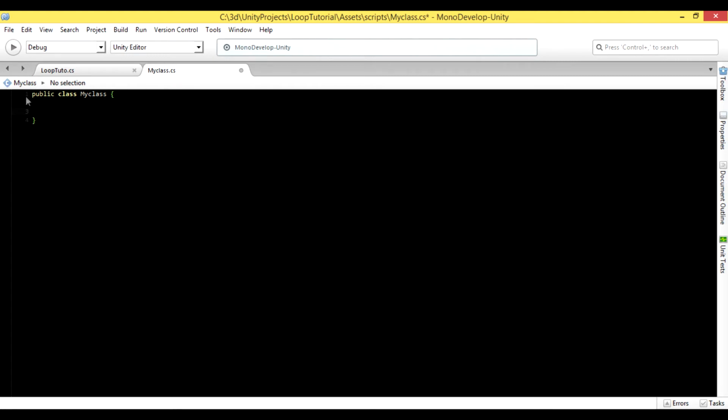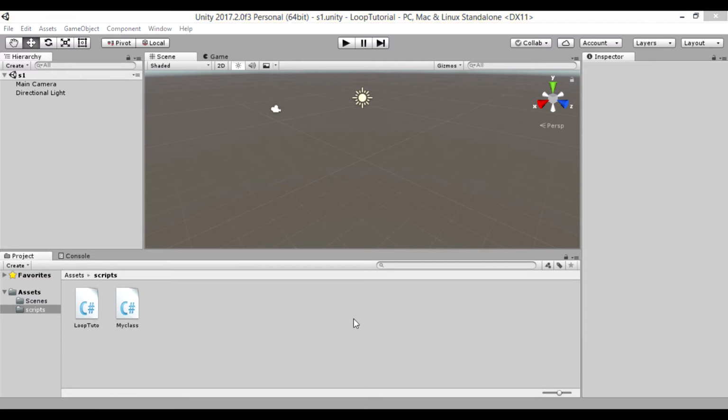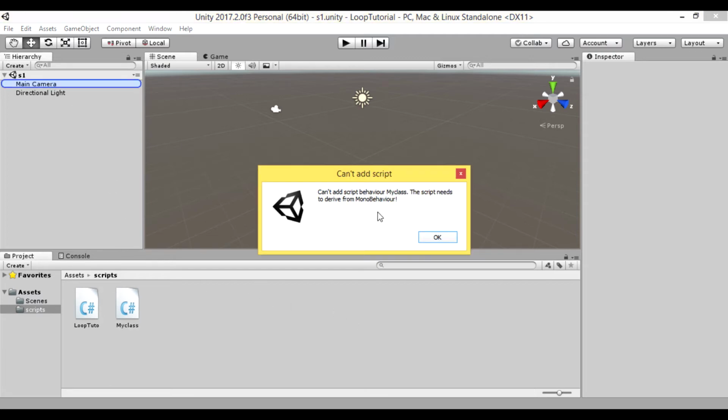At this point, we have our class. Let's save our code and go back to Unity. As you see, we have no script errors. Now let's try to attach this script to our camera game object. So, can't add script behavior my class.